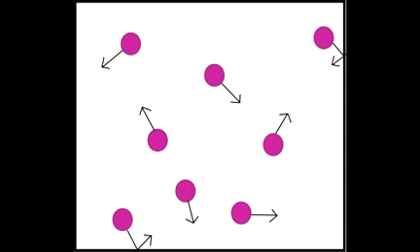Now, we'll see how change of state occurs. We know ice is a solid. It has definite shape. It has definite volume. It can occupy a certain space.